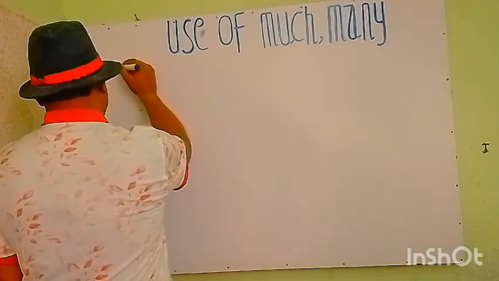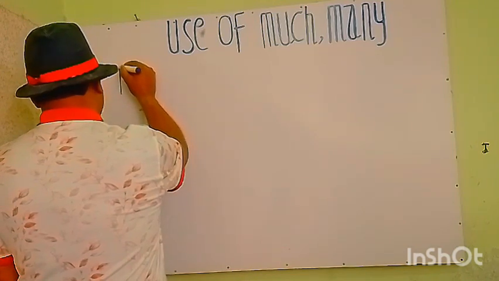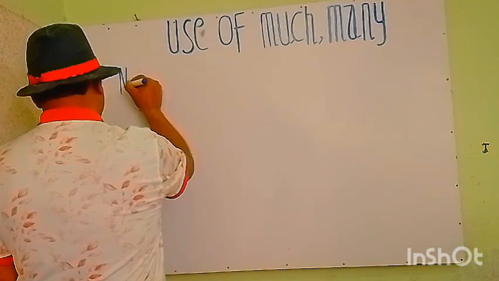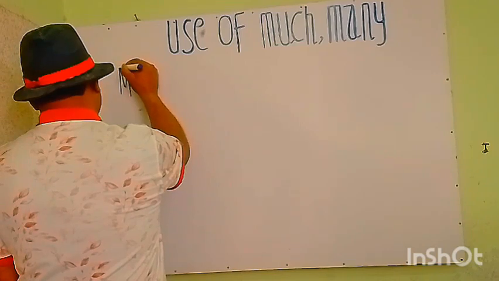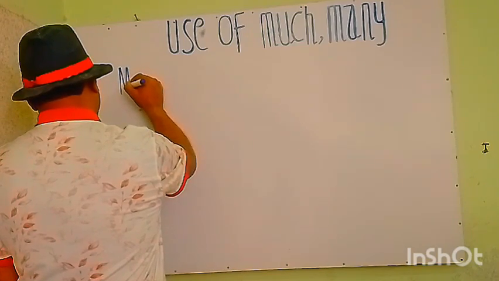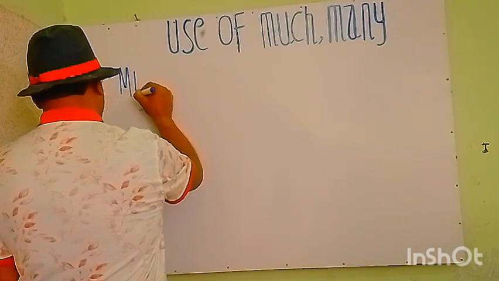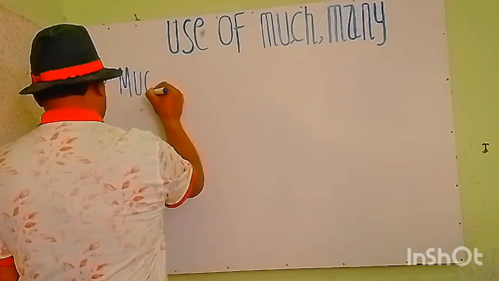Much is an adjective. Much is used. We write here that we explain the use of much. Much is used to show the quantity of things. Here you see, my student, much.